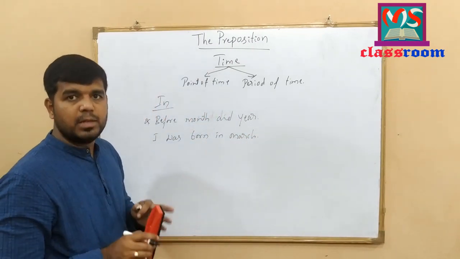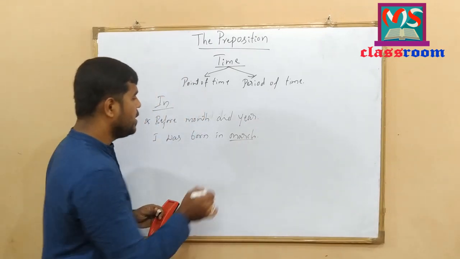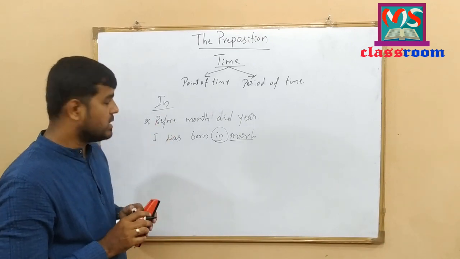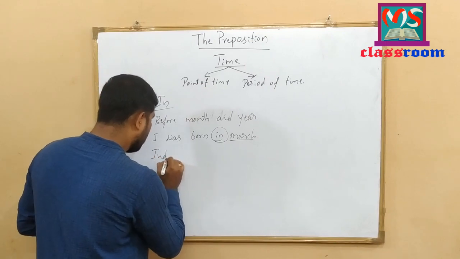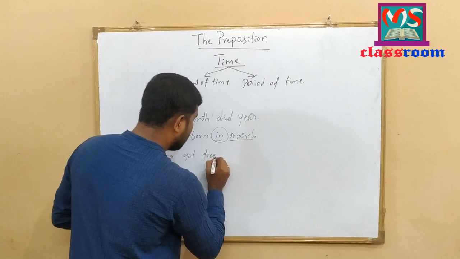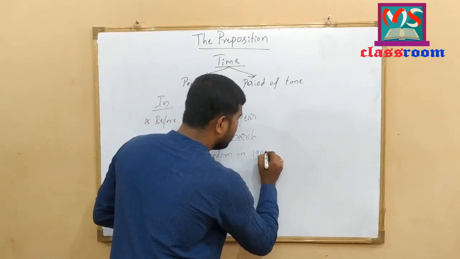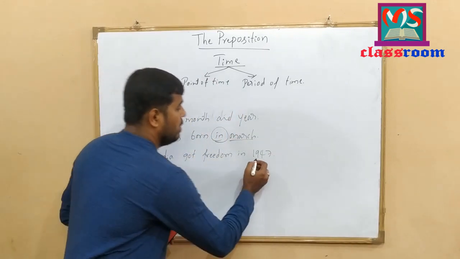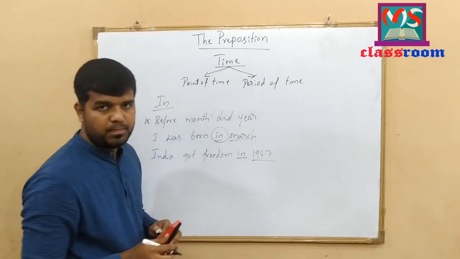I was born in March. Look at here. Before the name of the month, we use the preposition in here. Let me write one more example. India got freedom in 1947. Look at here. Before the year, I have used preposition in here.